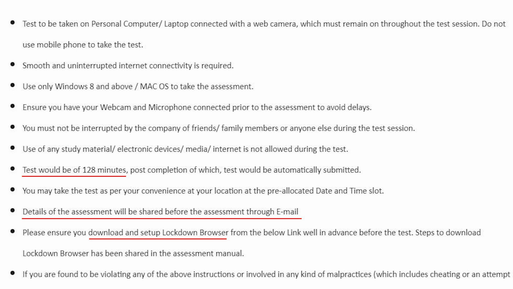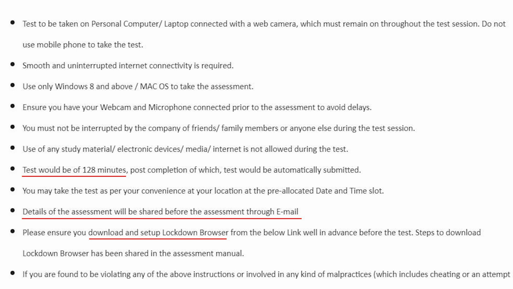You must not be interrupted by the company of friends, family, or anyone else. So you need to be alone, isolated in the room. Use of any study material, electronic device, media, or internet is not allowed during the test. So don't go for any kind of malpractices, because the tool is quite good at detecting those kinds of errors or discrepancies, if any.